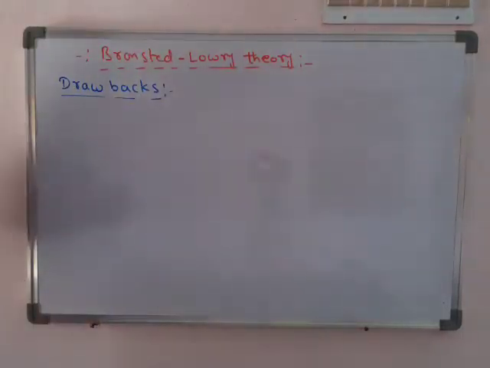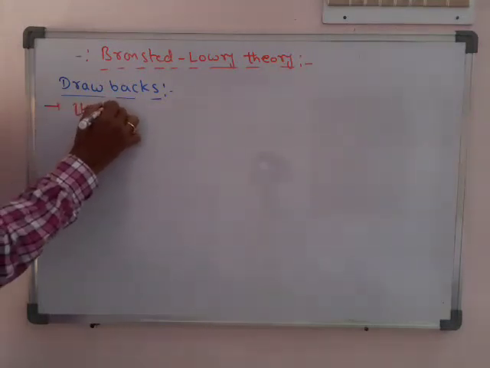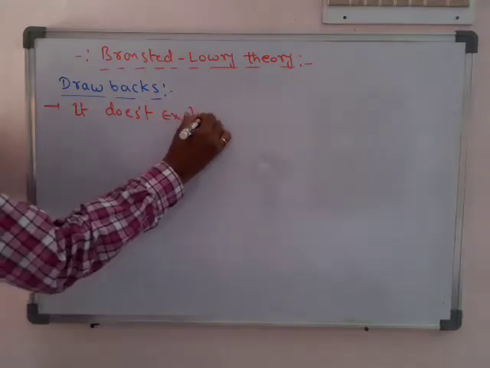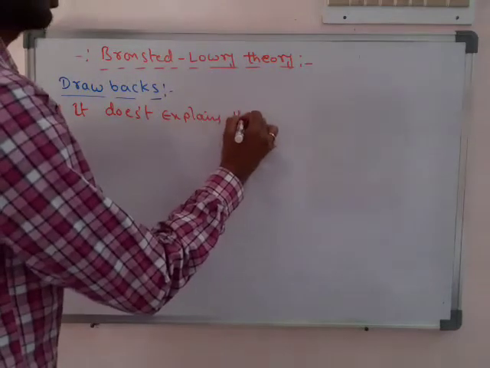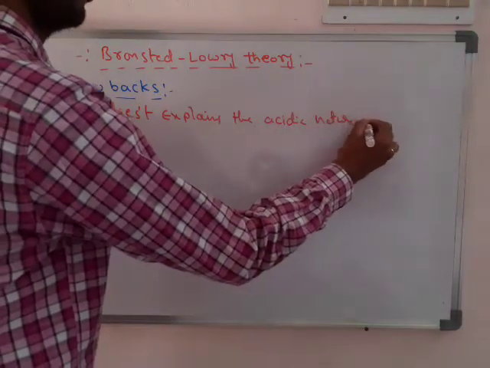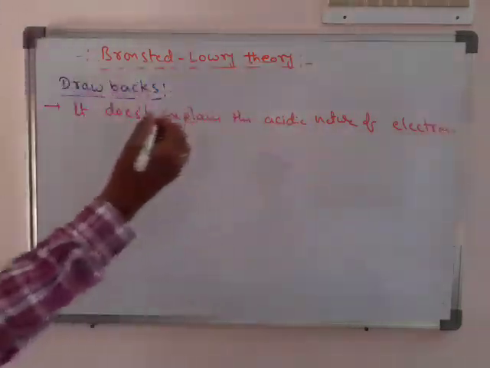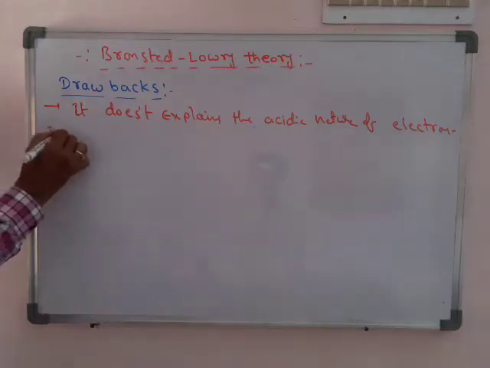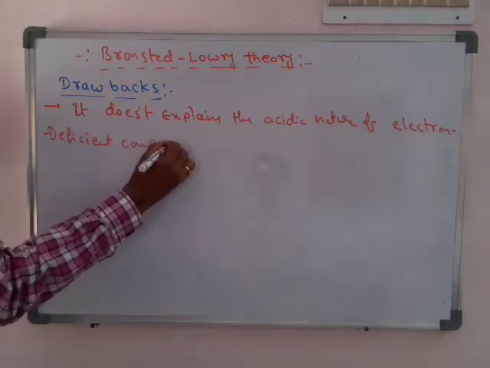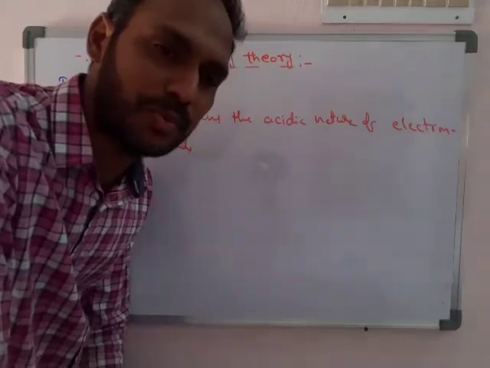Next, one more important thing is that this theory does not explain the acidic nature of some compounds, generally those which are electron deficient. They are known as electron deficient compounds. So what do we mean by an electron deficient compound generally?